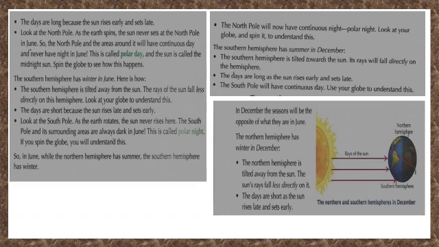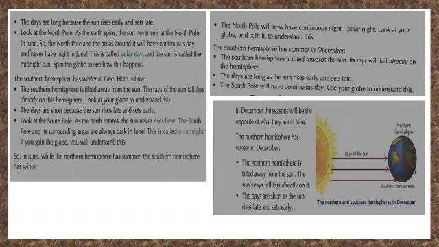Look at the South Pole. As the Earth rotates, the sun never rises here. The South Pole and its surrounding area are always in the dark in June. This is called polar night. So in June, the northern hemisphere has summer and the southern hemisphere has winter. In December, the seasons will be the opposite of what they are in June.